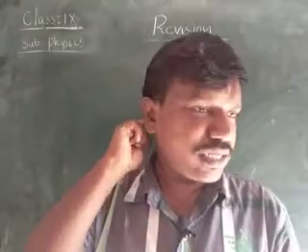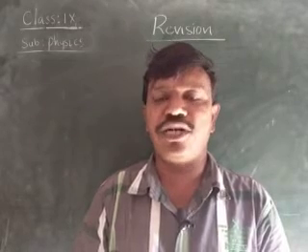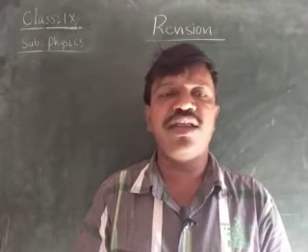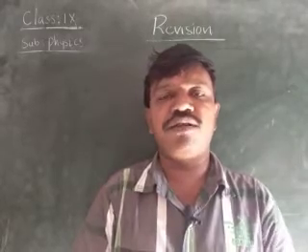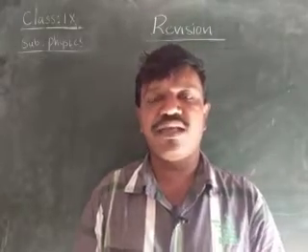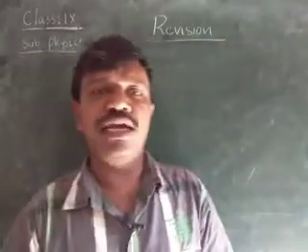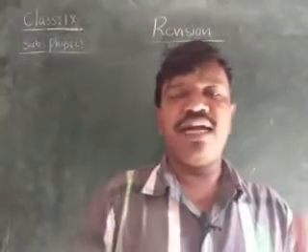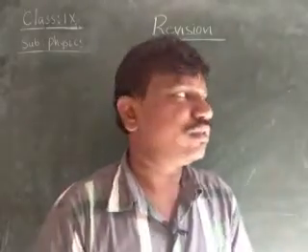Next, coming to the reflection. Reflection is the bouncing back of the light, children. Here we are having the laws of reflection. That is, the incident ray, normal, and reflected ray lie in the same plane. The angle of incidence is equal to the angle of reflection, children. And here we have drawn the figure, children.